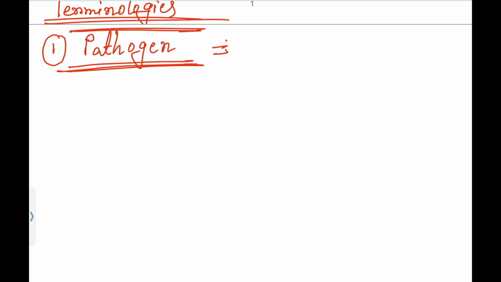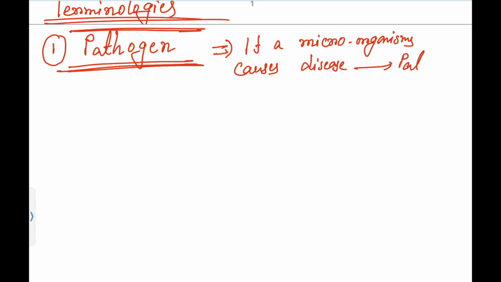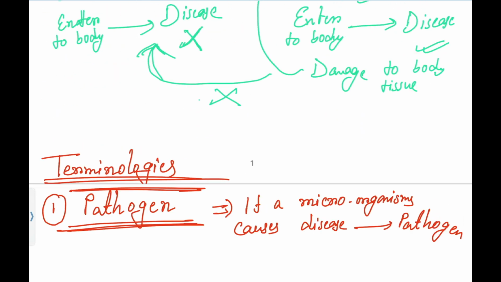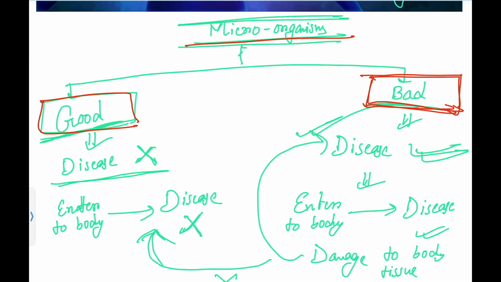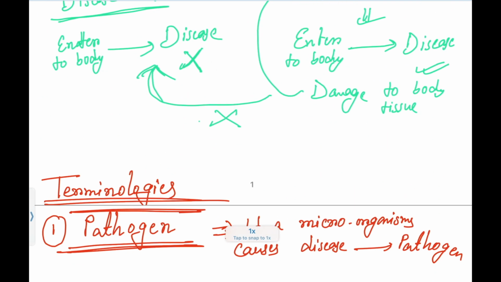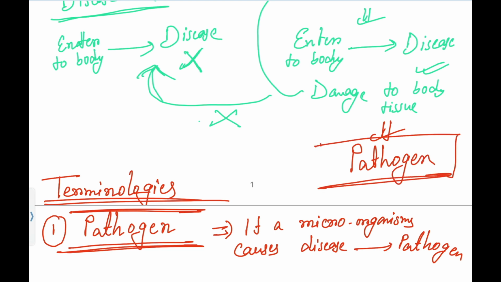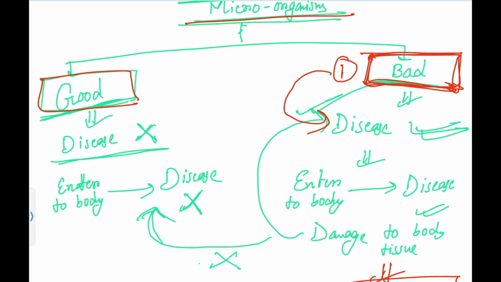Now, what is a pathogen? If a microorganism, that can be viruses, bacteria, fungi, parasite, whatever it is, causes disease, we will call it a pathogen. If this is a bad microorganism and it causes disease, simply we will call it a pathogen. Now if bad microorganisms are called pathogens, what will we call good microorganisms?